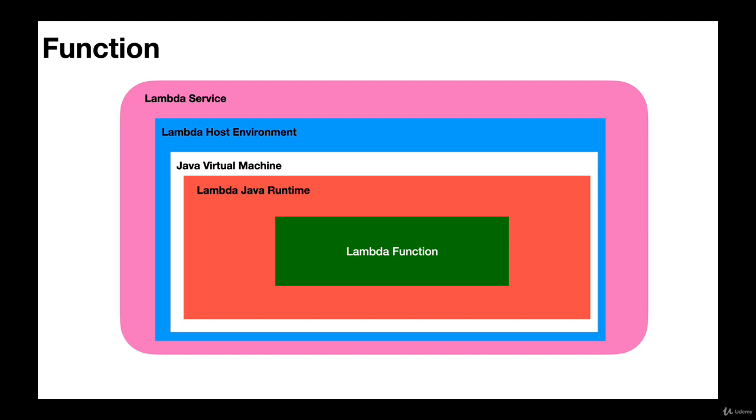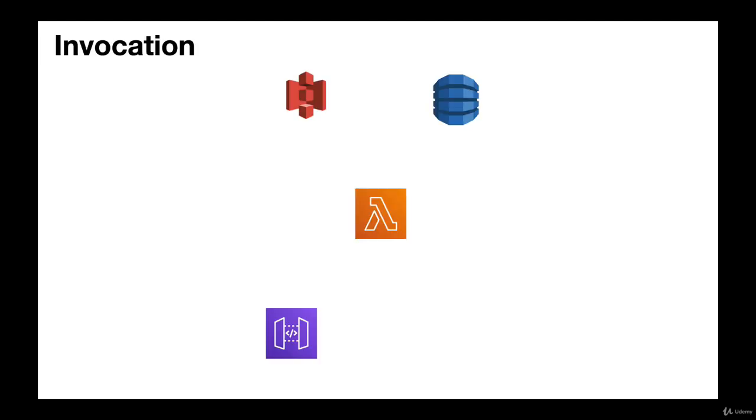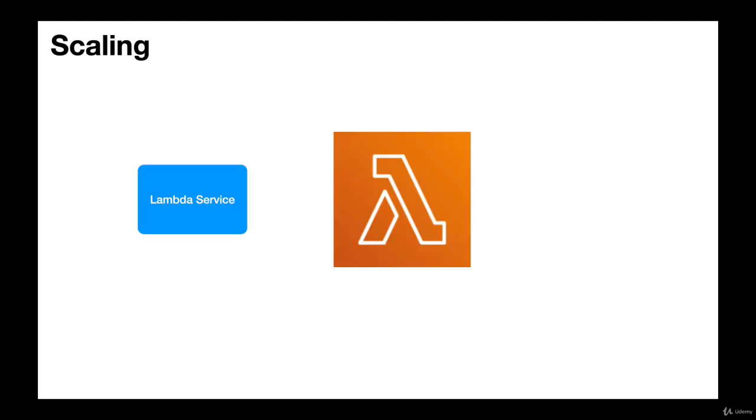But we can still specify how much memory our lambda function requires, and if we specify a higher number, the CPU power that is required will also go up, and the cost will eventually go up. So we need to take care, but you need to know that we can configure the space or the memory that is required for a lambda function. And to invoke a lambda function, it is triggered by an event happening in another component like S3, DynamoDB, API gateway, etc. And lambda functions scale automatically thanks to lambda service.